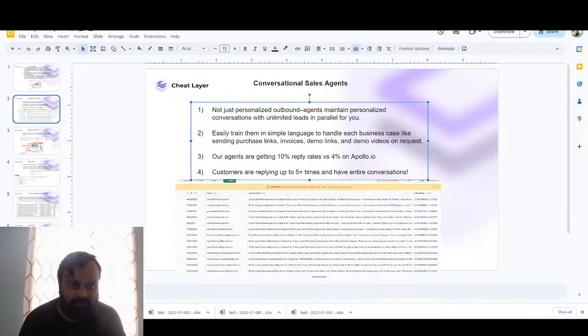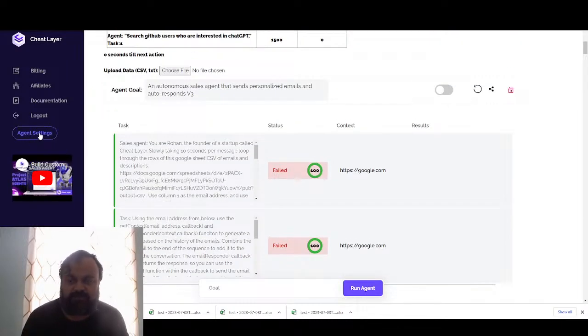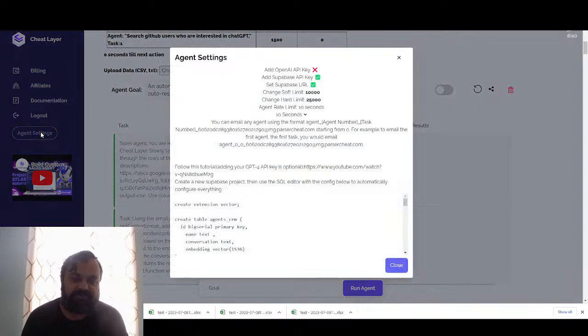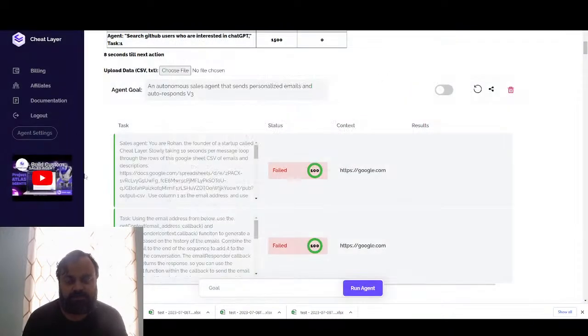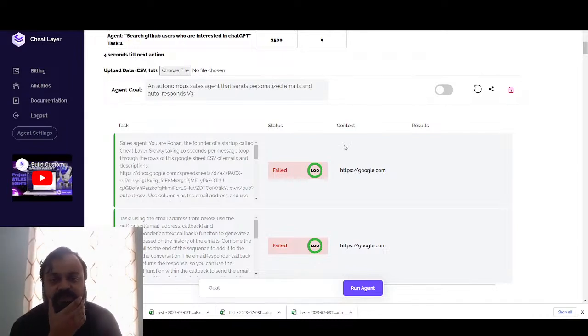But in the context of sales agents, you can set these up entirely in simple language. I'm not going to show you how to set this up in this call. I'm just going to show you the outputs. But if you go to the agent's dashboard, you can click agent settings. It shows you how to set up the Supabase URL. And there's a video tutorial here that shows you how to set up your own Supabase. This is all free. You can set it up in 15 minutes. And it's totally worth it. And then you can start seeing the data for your agents populating in parallel and things like that. So that's kind of exciting.